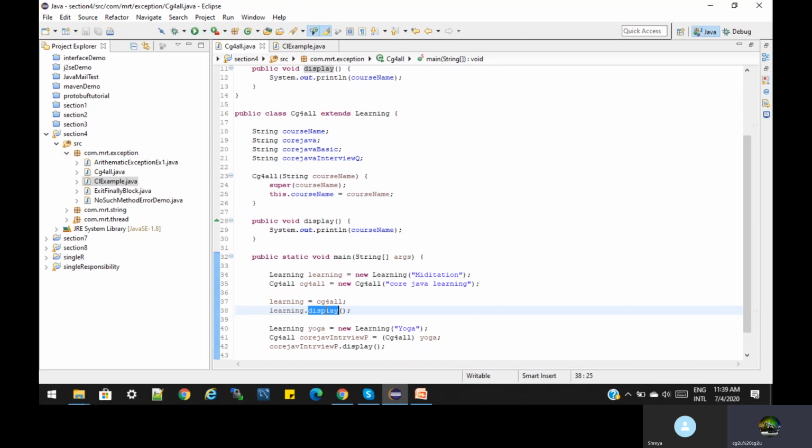There is no problem in this scenario, because all the variables of the superclass can be accessed by the subclass. But if a subclass defines extra variables or methods, those are not available to the superclass. This is the reason we get the ClassCastException.